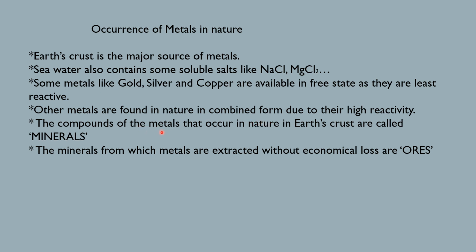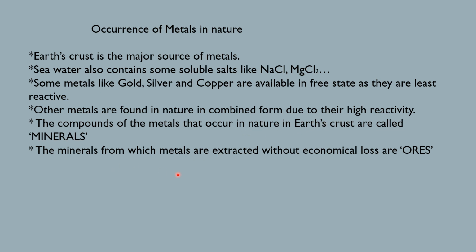The compounds of the metals that occur in nature in Earth's crust are called minerals. So here these compounds that can be found in nature in Earth's crust are known as minerals. So, what are minerals? The compounds of the metals. Means minerals are compounds of metals that occur in nature in Earth's crust. So we can define minerals as the compounds of metals that occur in nature in the Earth's crust.